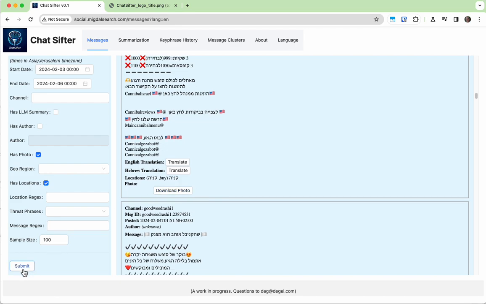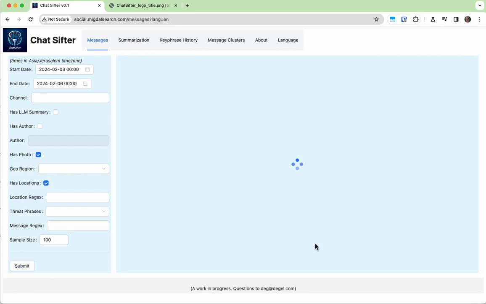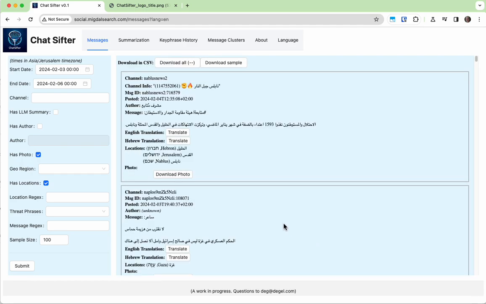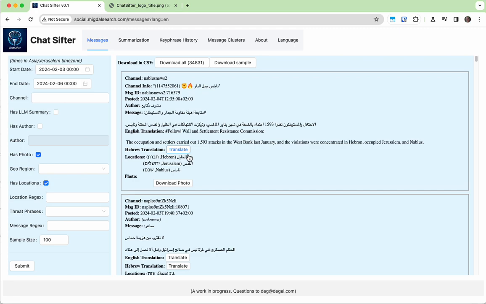Okay, let's try a different selection, see if we get some better set of messages this time. This does give us a random sampling of 100 each time. Okay, this set looks a little better for demo purposes. Let's translate this first one into English.